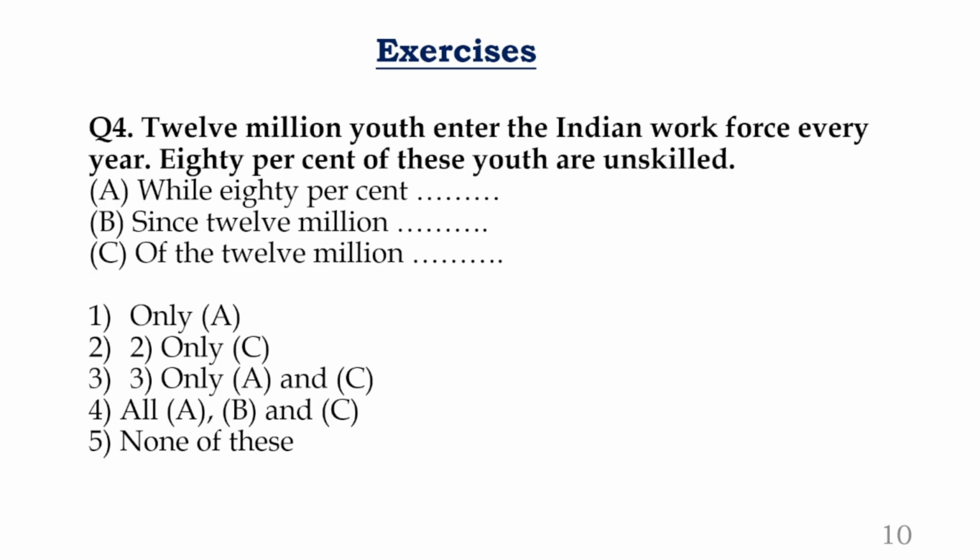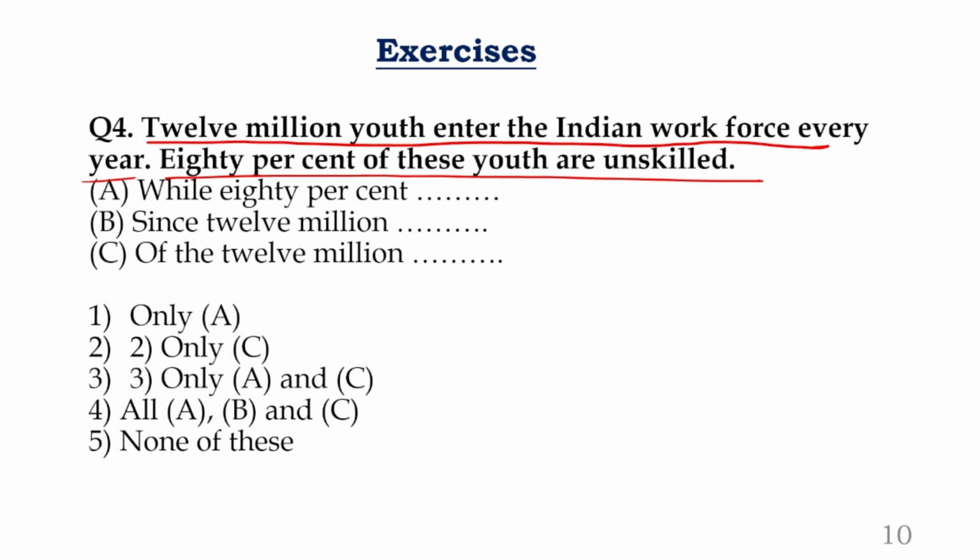Question number 4. Can you solve this? You can pause the video. You can answer the questions. Meanwhile, I'm explaining. 12 million youth enter the Indian workforce every year. There are 12 million people who are getting graduated every year. Simple thing. Those many people enter the workforce. 80% of these youth are unskilled.